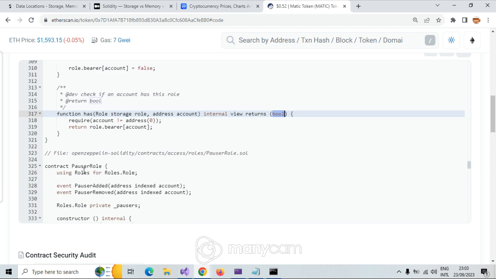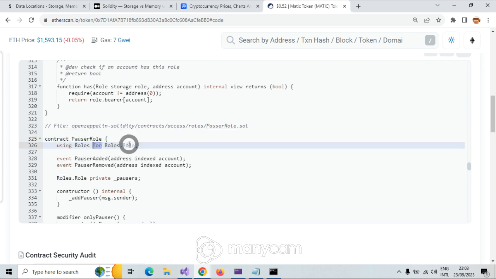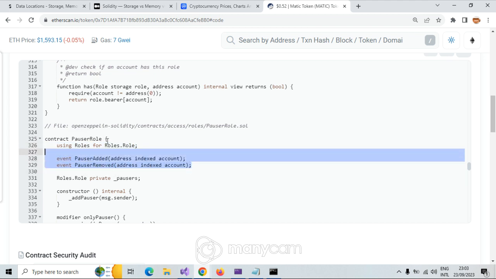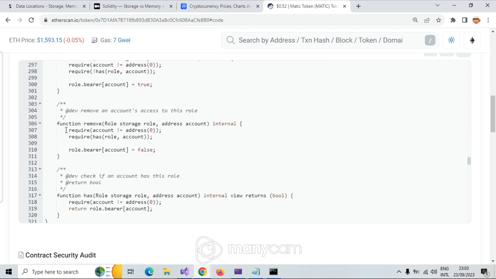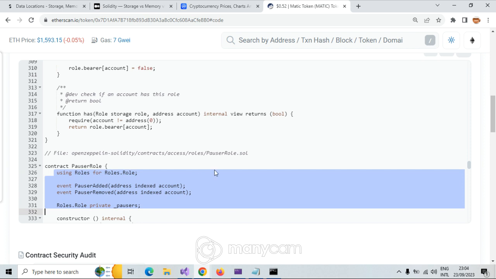Contract pauser role. Pauser role for roles, then the event pause. In other words, they pause the contract when they want. Here they give access to a wallet, and that wallet is able to stop everything, just shut it down for a while.